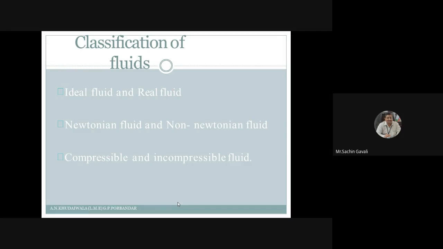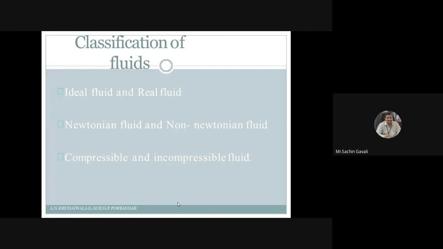And there are fluids which cannot obey Newton's law of viscosity. Those fluids are called non-Newtonian fluids. An example is mud, and similar semi-solid category fluids, such as mud, cream, honey, where viscosity is more and the bonding of the fluid particles is more. Those are called non-Newtonian fluids. Fluids whose viscosity is minimum or less come under the category of Newtonian fluids.